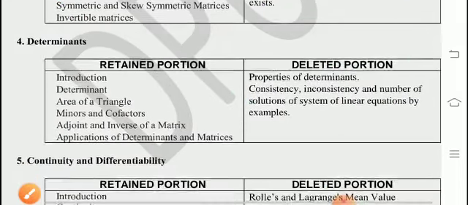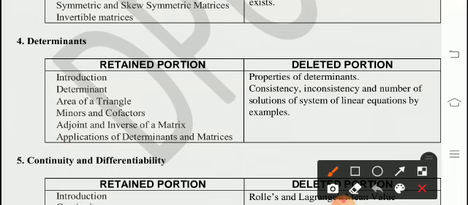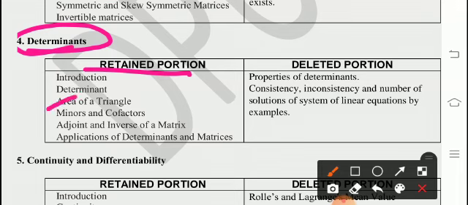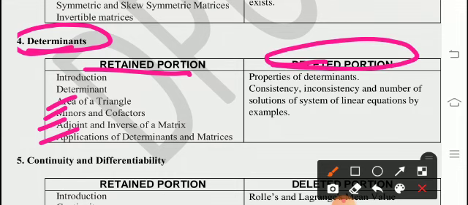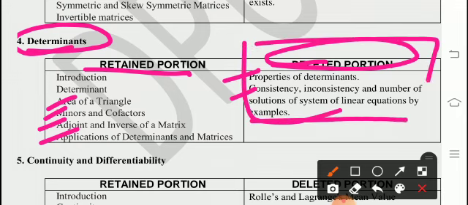Fourth chapter, determinants. Retained is introduction, determinant, area of triangle, minors and cofactors, adjoint and inverse of a matrix, and applications of determinants and matrices. Deleted portion from this chapter is properties of determinants, and consistency, inconsistency and number of solutions of a system of linear equations by examples. So this is deleted.